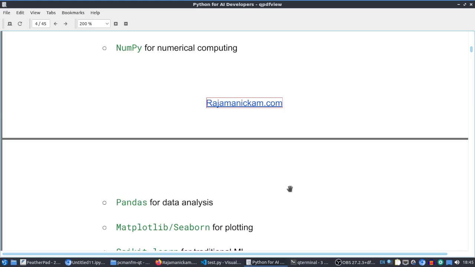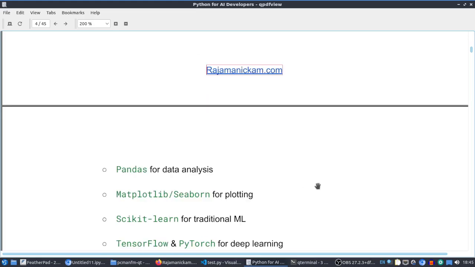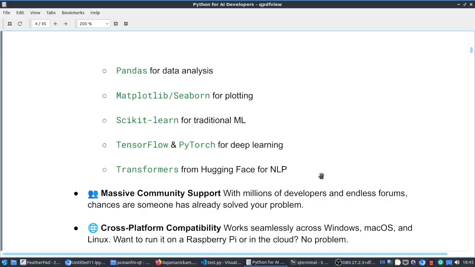And for plotting graphs, we can use matplotlib for simple graphs. For advanced features, we can go with the Seaborn library. And scikit-learn, or sklearn, is useful for training and using traditional machine learning models, that means models other than deep learning models. For deep learning models, we can use TensorFlow and PyTorch. That kind of libraries we can use for training deep learning models. For training, for fine tuning, for using DL models, we can use TensorFlow or PyTorch.